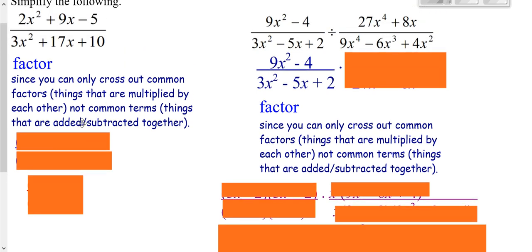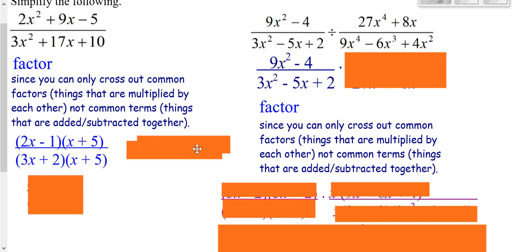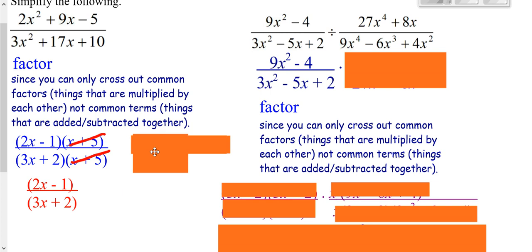So you do your AC factoring on the top, you do your AC factoring on the bottom. Now you can see that you have an x plus 5 times the top and an x plus 5 times the bottom, so that's a special form of 1. So you're only left with the other parts.